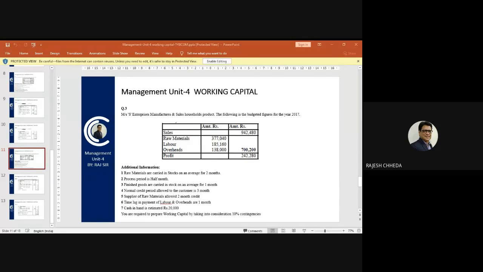So let's do the calculation for labor. 1,85,160 divided by 12 because you are first calculating for 1 month, into 0.5 because it is for half month, and whatever is the amount you will be multiplying with 50% or half of that, and that amount comes to how much? 3,857.50, right? Clear? Yes, sir.